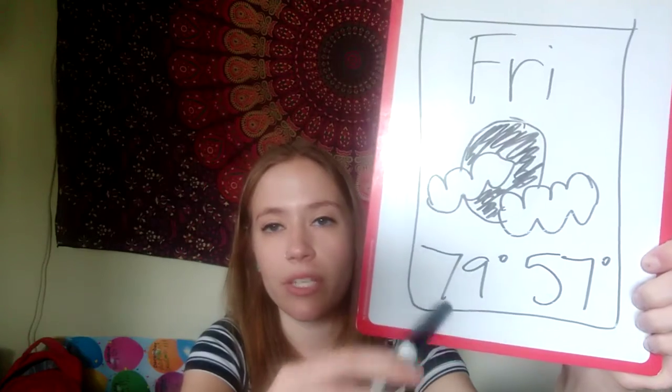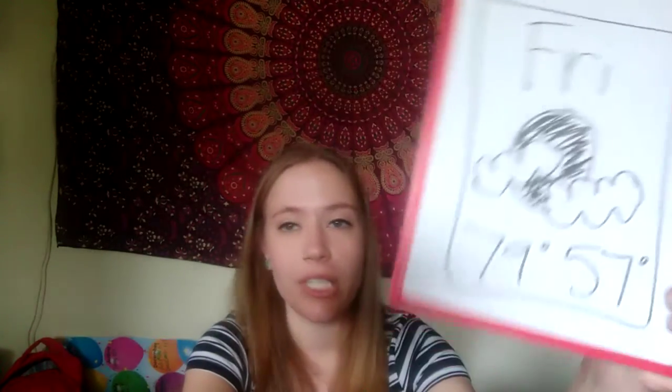So will 79 degrees or 57 degrees be our highest expected temperature for tomorrow, Friday? If you said 79 degrees, you're correct.